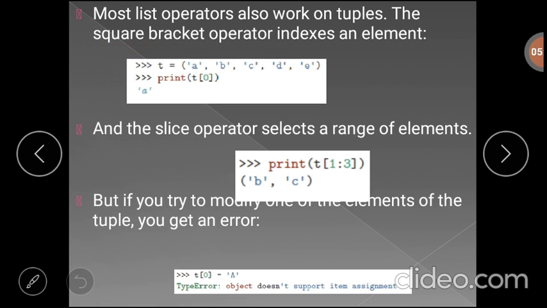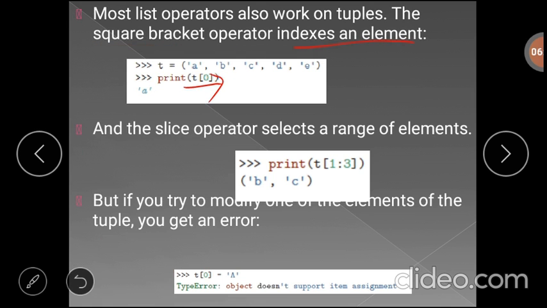Okay, again, most list operators also work on tuples. For example, the square bracket operator is used to index an element. Suppose you want to access an individual element of the tuple, we can use the index number inside the square bracket. The same method we use in lists.